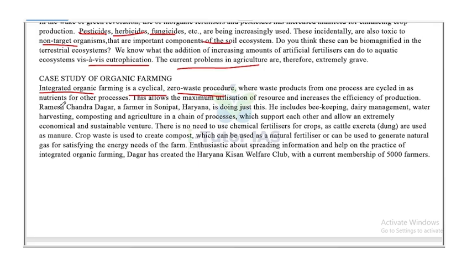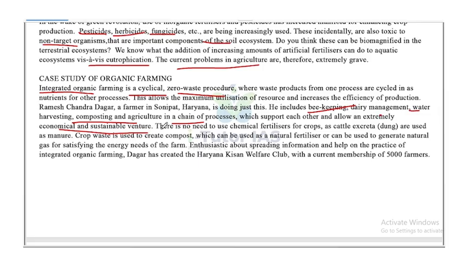We are seeing a case study of Ramchandar Dagar. He's a farmer in Sonipat, Haryana, and he's doing integrated organic farming. He includes beekeeping, dairy management, water harvesting, composting, and agriculture in a chain of processes with the support of each other, and allows an extremely economical and sustainable venture.